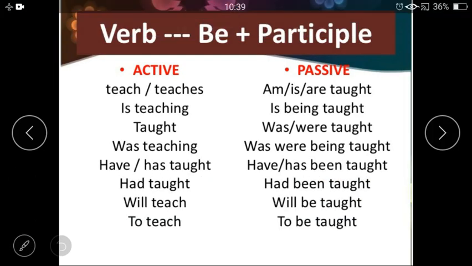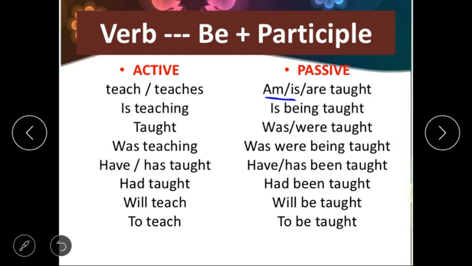Okay. So in simple present tense we generally use teach or teaches, means the first form of the verb, and s or es with the first form, and we also use do, does in the present simple tense. While changing into passive, we need to take help from the present continuous, and from present continuous what will we take? We take helping verbs. In present continuous we use is, am, are.